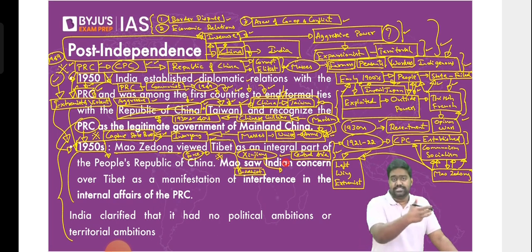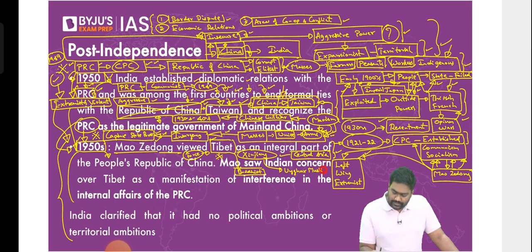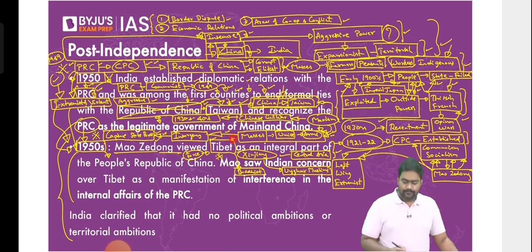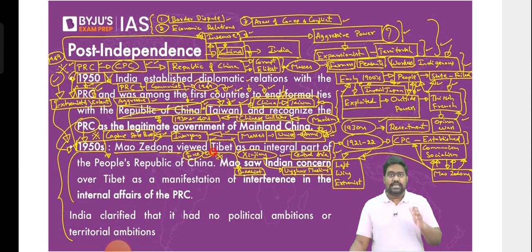Xinjiang, which has closer links with Central Asia, has always been a Muslim region dominated by a native community called the Uyghur Muslims. The Uyghur Muslims are the natives of Xinjiang, whereas the Buddhists, with links with India, Nepal, Bhutan, right from the Himalayan belt, dominated the Tibet region. These regions were forcefully annexed and occupied by China, by the PRC, as a part of its expansionism. This was the aggressive rise of China.